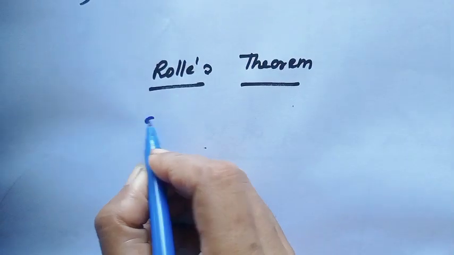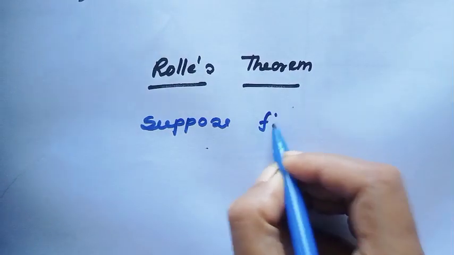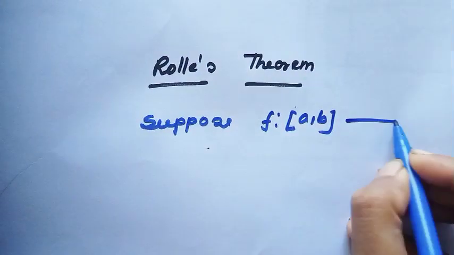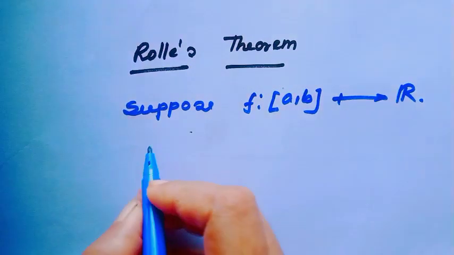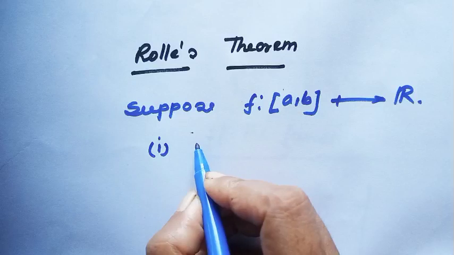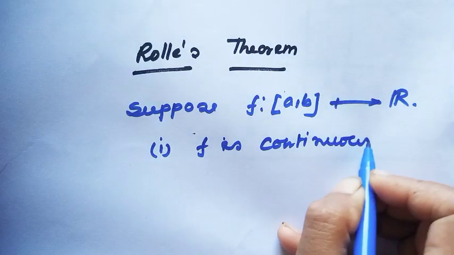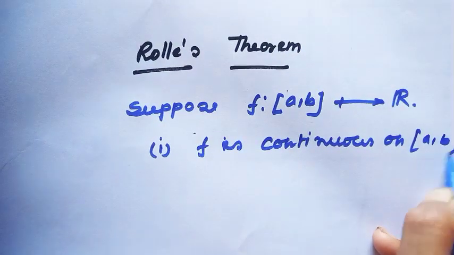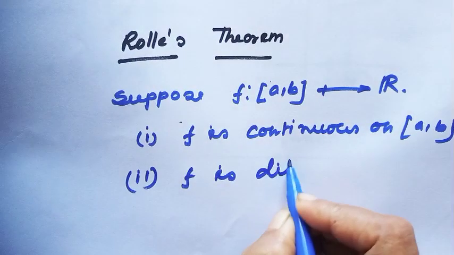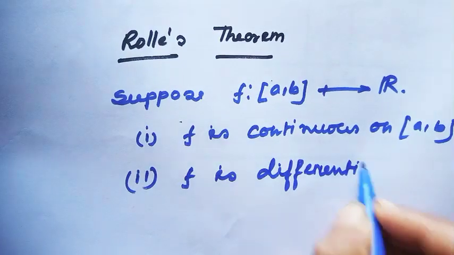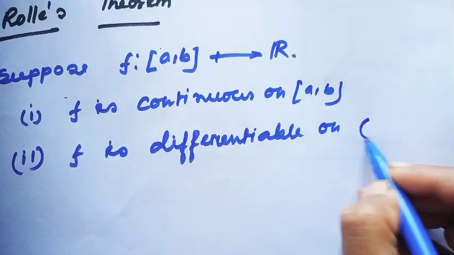similar to the mean value theorem. Suppose f is a function from the closed interval [a, b] to R, and consider f is continuous on the closed interval [a, b], and similar to the mean value theorem, f is differentiable on the open interval (a, b),